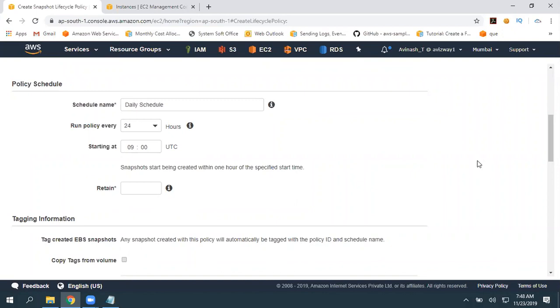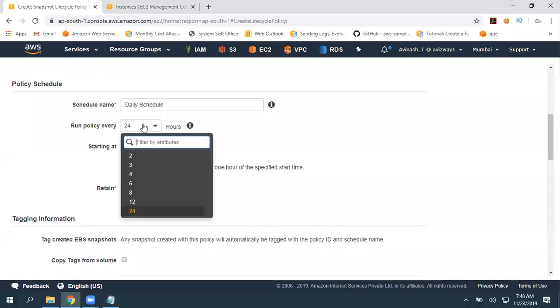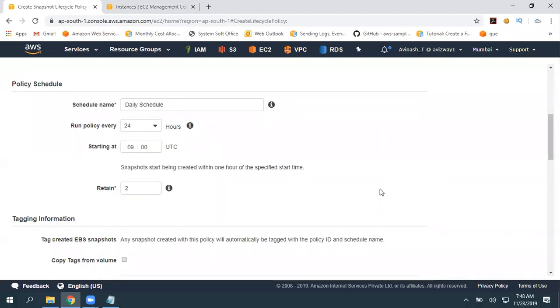Okay, so there, how many previous days do you want to retain? For example, I want to retain the last 2 days. As I am selecting 24 hours, I am giving 2 here. For example, if you want a snapshot every 2 hours, select this option. For every 2 hours, we are going to get a snapshot, and I am selecting retain as 2.